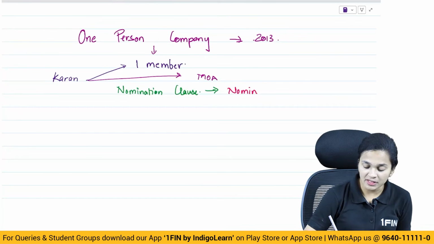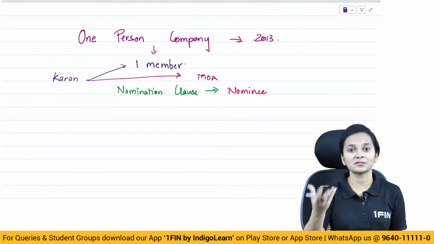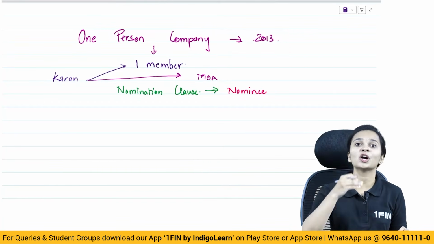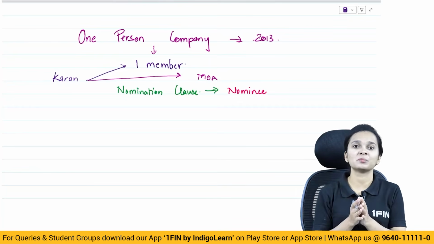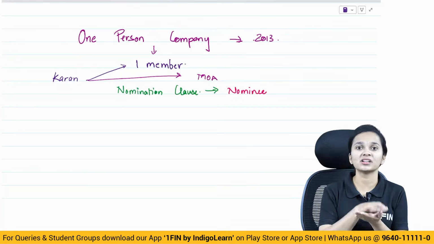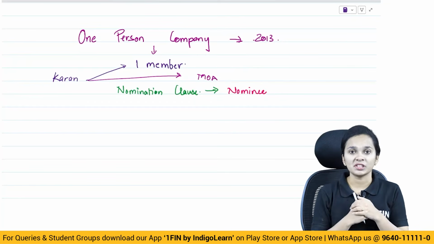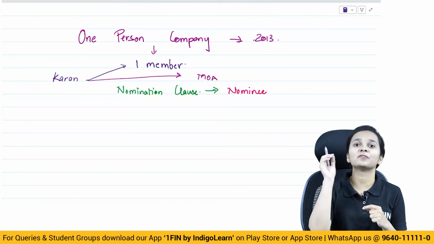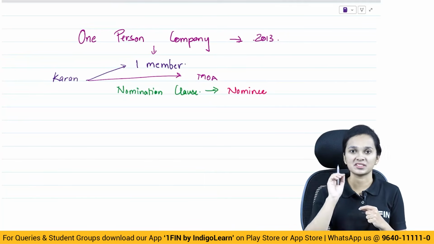Now a nominee is basically a person who will become the member in case of death of the member of the one person company, or in case of incapacity of the member of the company, it is the nominee who will take over the one person company. So this nomination clause in the memorandum of association states the name of a person who is appointed as a nominee in case of the one person company.